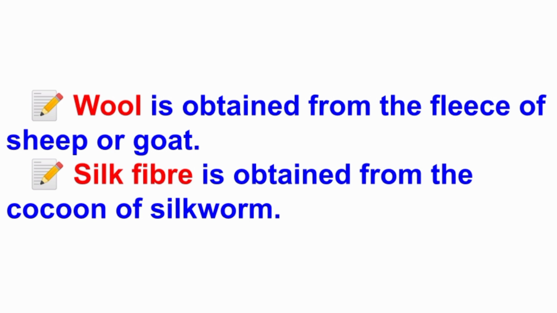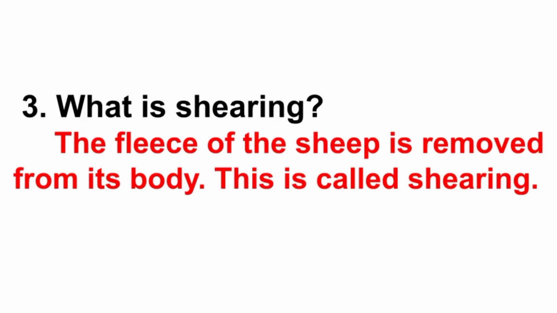Then second one, silk fiber. Silk fiber is obtained from the cocoon of silkworm. Third question, what is shearing? Answer, the fleece of the sheep is removed from its body. This is called shearing. You know that the processing of wool involves 5 major steps. Shearing is the first step. The 5 major steps are: first, shearing; second, grinding; third, washing; fourth, guarding; fifth, spinning. So, these are the 5 major steps for processing of wool.